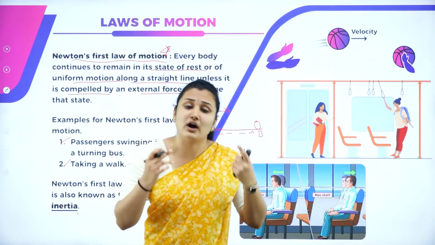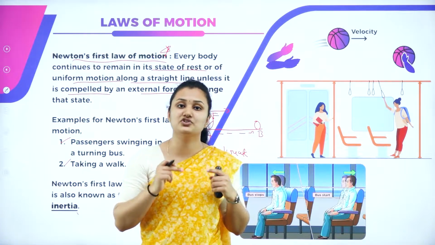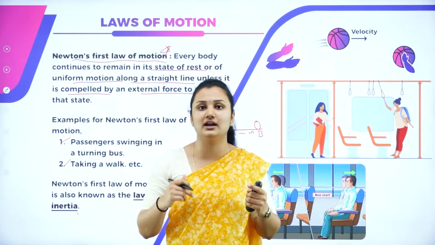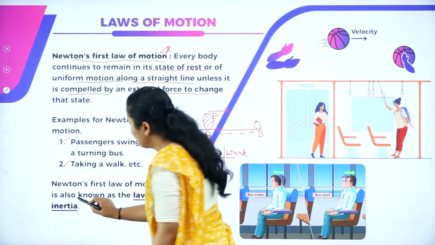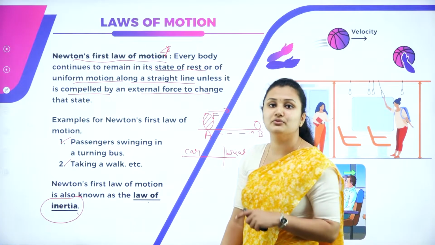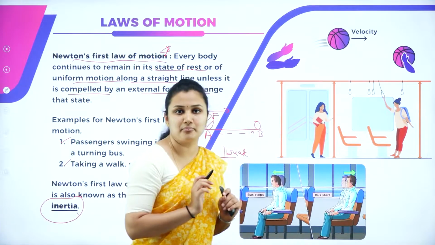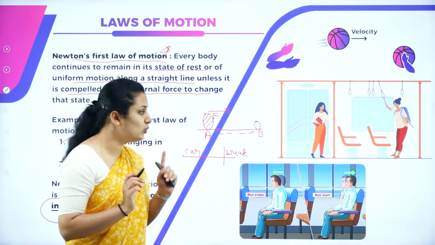Have you ever wondered why this is happening, the forward and backward jerk? What is the reason behind it? That is due to inertia. It is a property of the body. So let us try to understand with this example, a passenger in a moving bus.